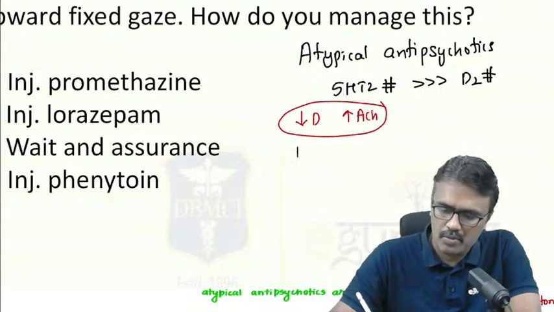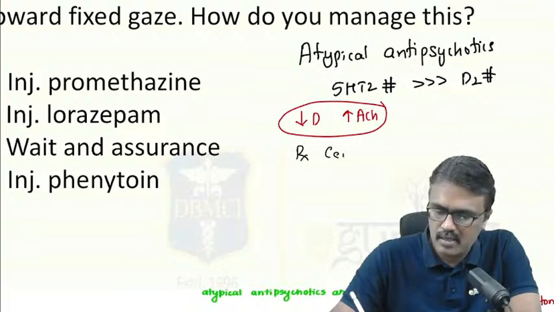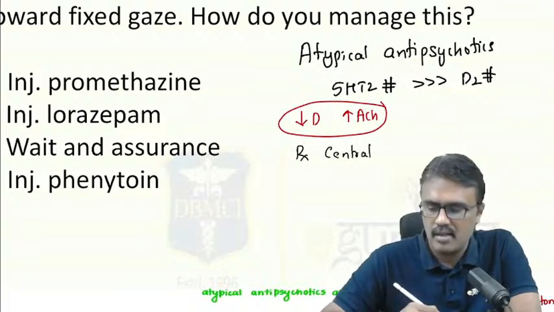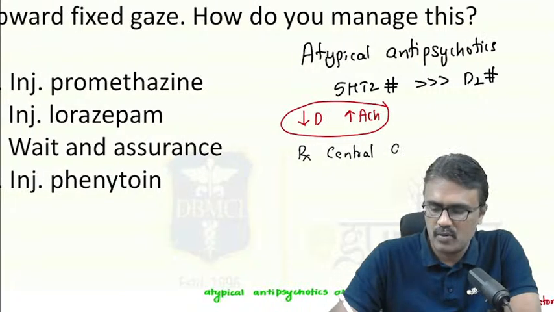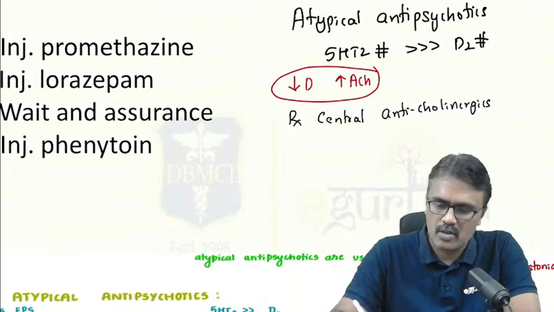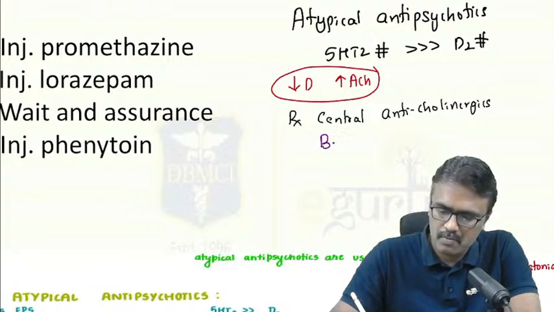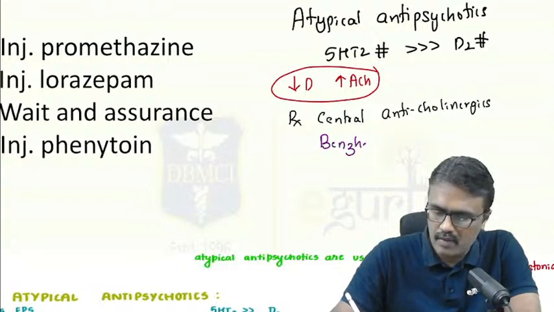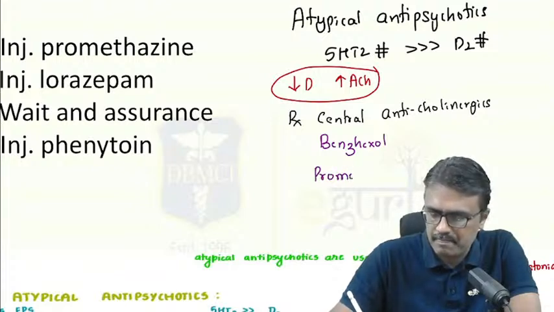So what should I do? I have to treat it with central anticholinergics. For example, the central anticholinergics we use are benzhexol, biperiden and benztropine. So benzhexol can be used. Suppose benzhexol is not available, then we can also use promethazine.